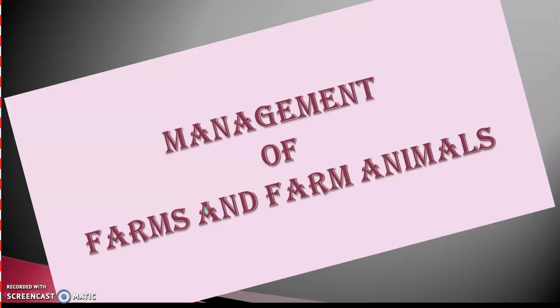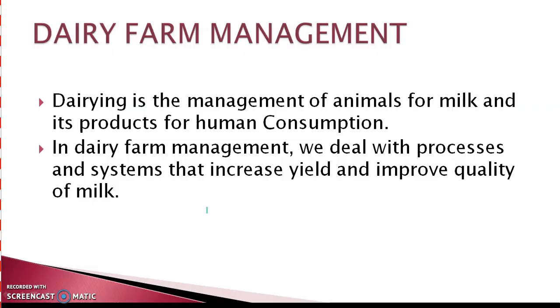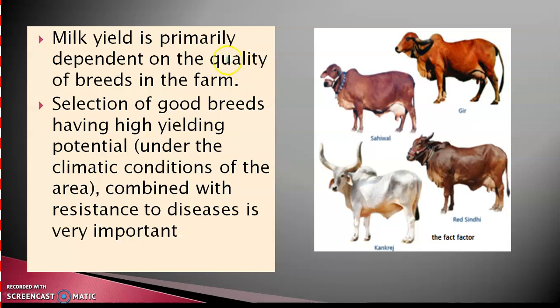Management is the art and science of combining ideas, facilities, processes, materials and labors to produce and market a worthwhile product or service successfully. Some of the management procedures in various farm animals are like dairy farm management. Dairying is the management of animals for milk and its products for human consumption. In dairy farm management, we deal with the processes and systems that increase yield and improve quality of milk. Milk yield is primarily dependent on the quality of breeds in the farm.